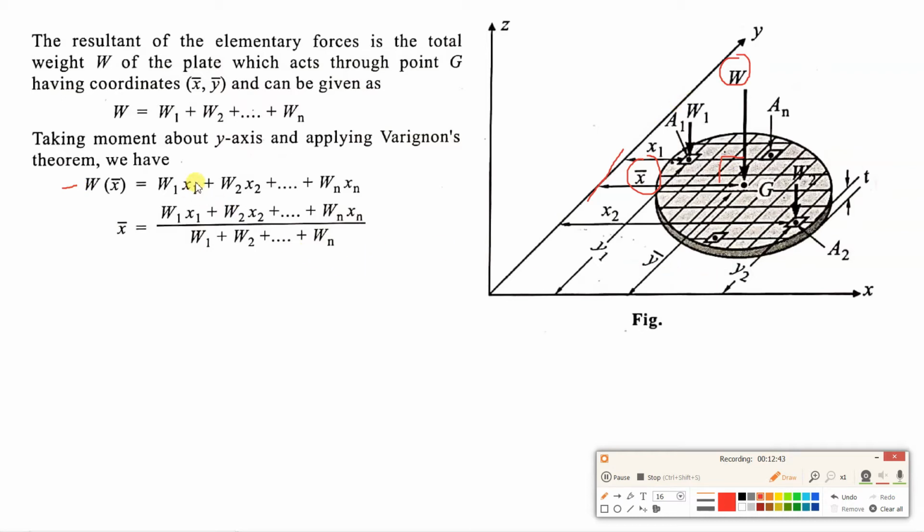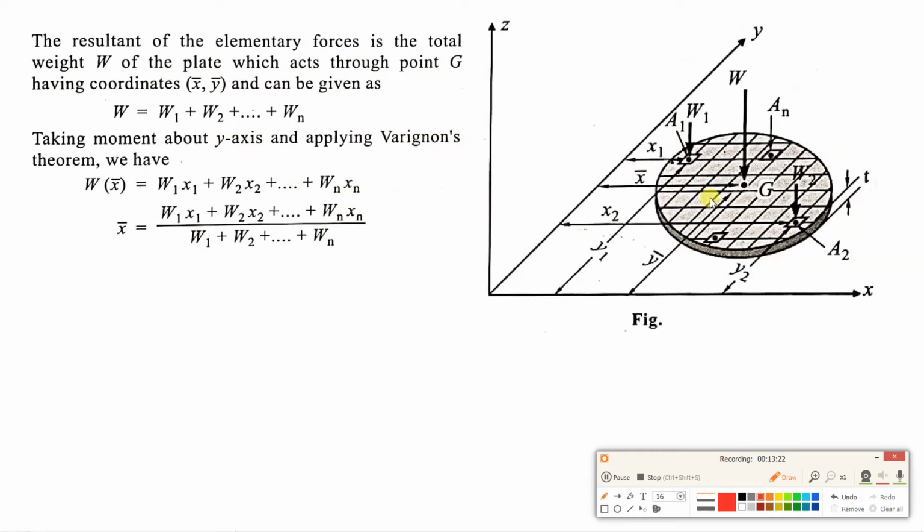Next we will see individually the W1 force. Now W1 is acting in the downward direction. What is the perpendicular distance of this W1 force from this y-axis? It is x1. Now what will be the moment? It will be W1, but it is clockwise, so W1 into x1 but negative. So here we will have a bracket and there will be a negative sign, so this negative will get cancelled. That is why both left hand side and right hand side have been written as positive. Similarly we will take moment of each and every force. So W2 into x2 and so on till Wn into xn.